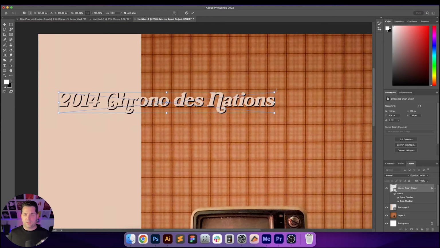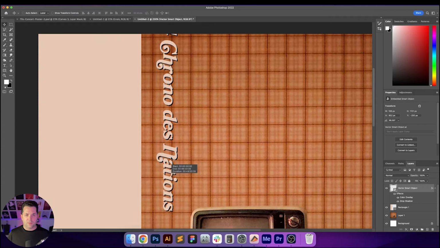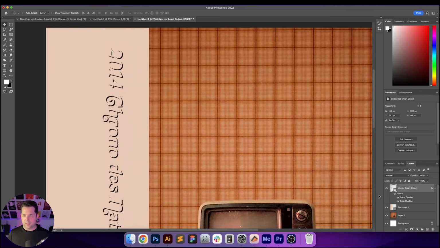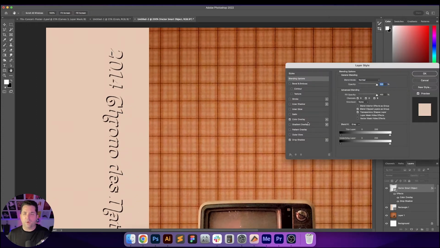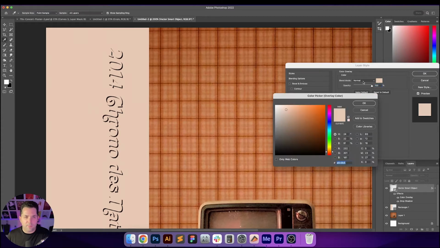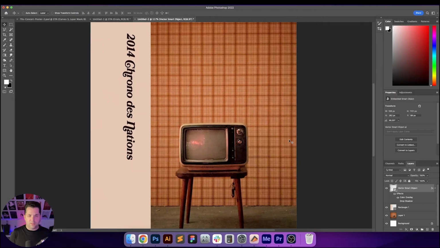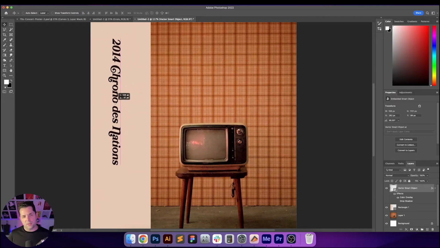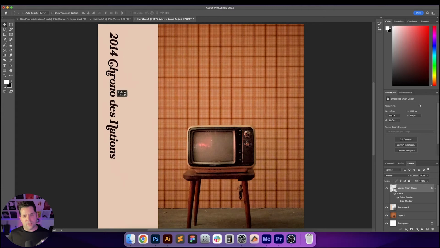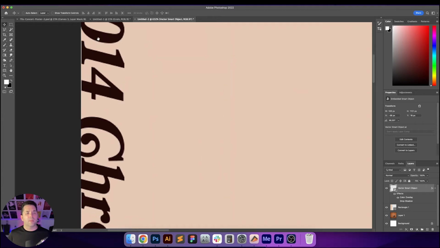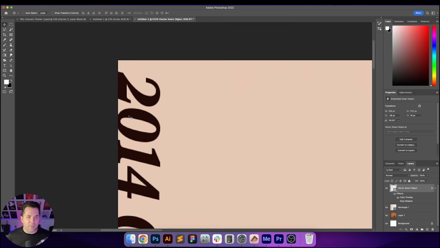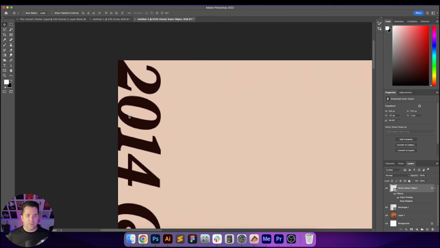Let's see. Part of me wants to see what it would look like if we did something like this. Although I don't really like rotating this particular font, I do want to see what it's like when we stick it over here in this box. Okay, that's actually... I don't hate that. And let's just assume for a minute that this is a very well-known band.